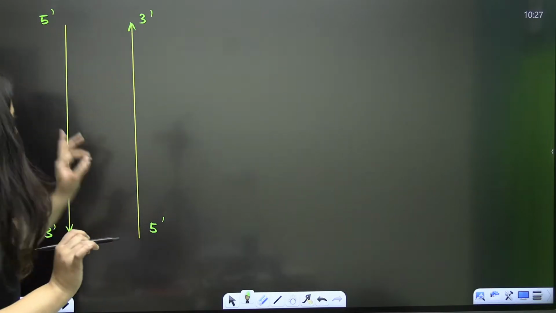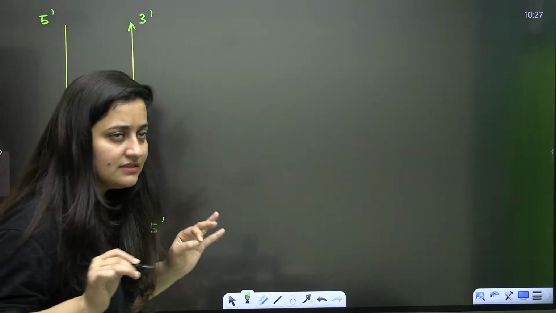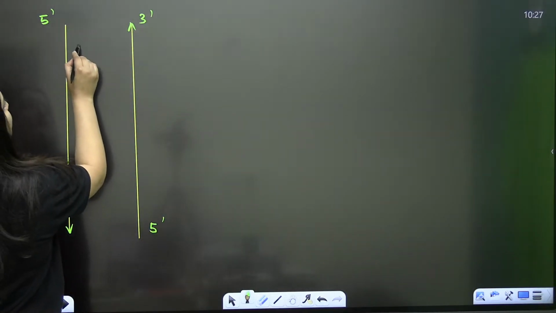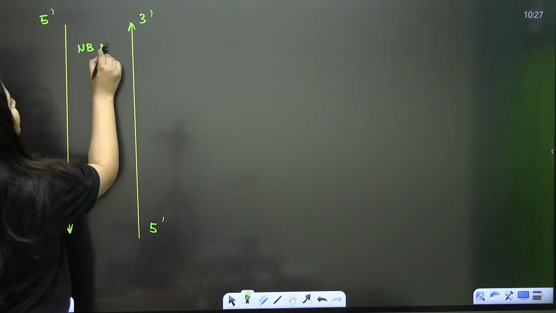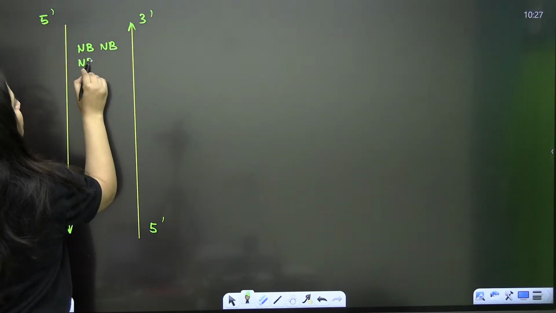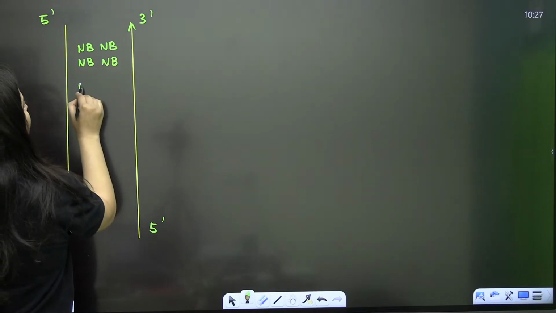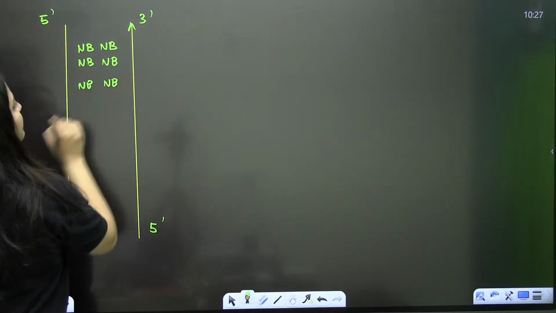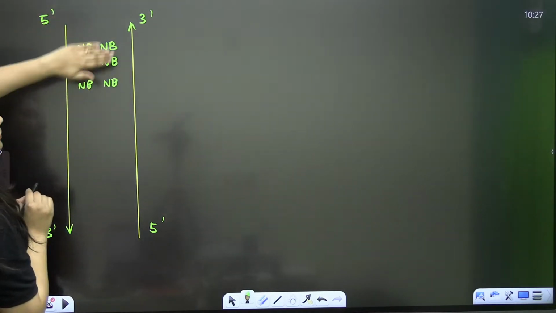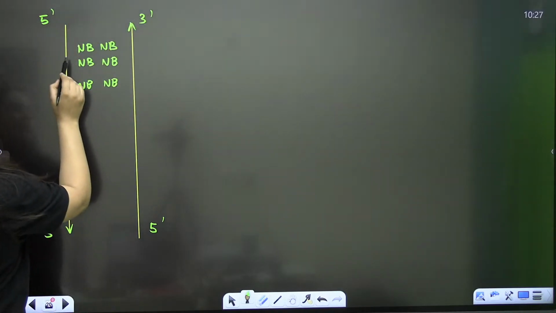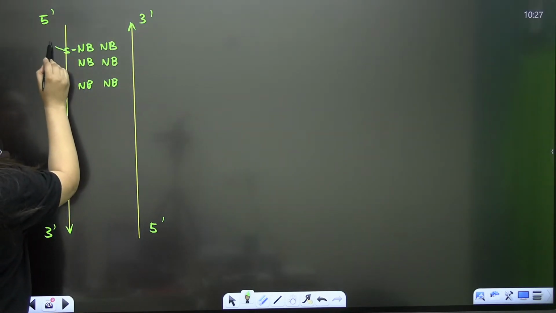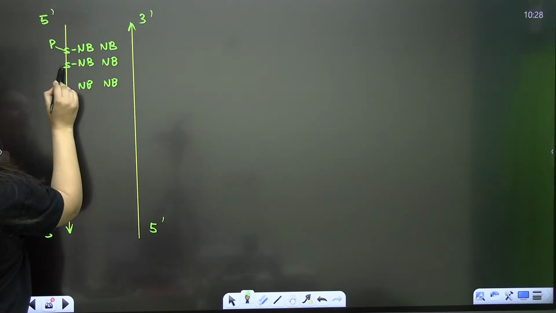Is that clear? Now, yesterday when we were discussing this topic, I told you already that your nitrogenous bases will be there in the center. This is one polynucleotide chain, this is another polynucleotide chain, and you know that it is the sugar phosphate backbone.